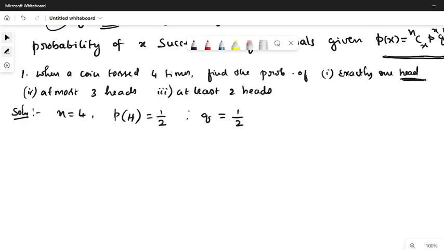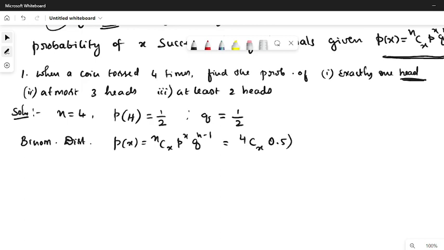Now by binomial distribution we have P of x equal to nCx, this is the formula, P power x into Q power n minus x. Here the number of trials is 4, so 4Cx, P that is 0.5 whole power x into Q is also 0.5 whole power n minus x, that is 4 minus x. You can call this equation 1.